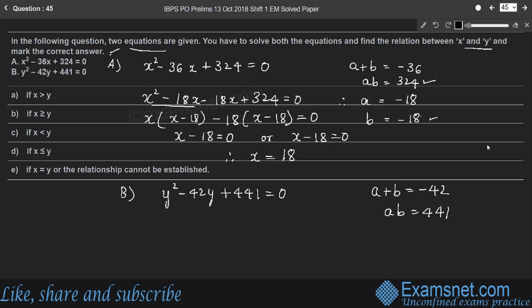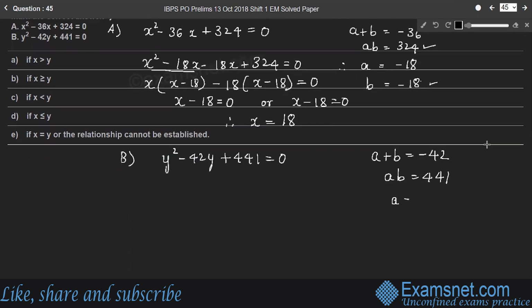Right? Therefore, the value of a is minus 21 and b is also minus 21, because 21 squared is 441 and the sum of these two numbers is minus 42. So y squared minus 42y can be written as y squared minus 21y minus 21y plus 441 is 0.